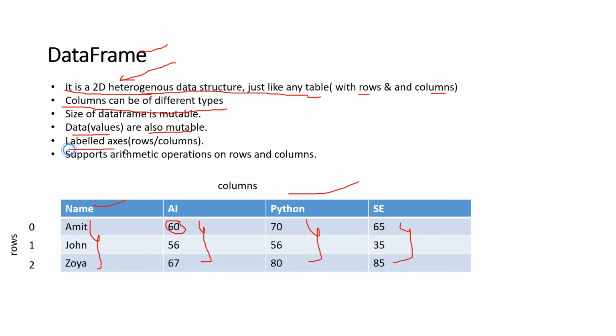Next is labeled axis, that means rows and columns. That means you can give names to both columns and rows. Is it clear? Next, it supports arithmetic operations on rows and columns both. That means you can perform arithmetic operations row wise also and column wise also. Row wise, that means 60 plus 56 plus 67, and column wise, that means 60 plus 70 plus 65.